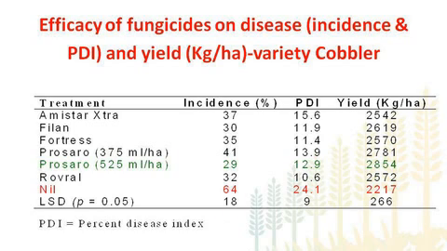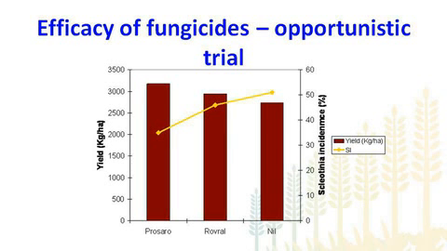We were lucky enough to do an opportunistic trial as well last year, given the conditions looked pretty much right for the Sclerotinia to take off. We tried only two products for this opportunistic trial, Rovral and Prosaro. Rovral was tried at 2 liters per hectare and Prosaro at a higher rate, which was 525 mils per hectare. In this case, we applied fungicide only at 15% flowering stage.